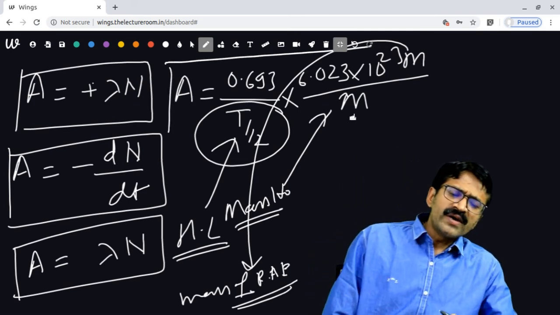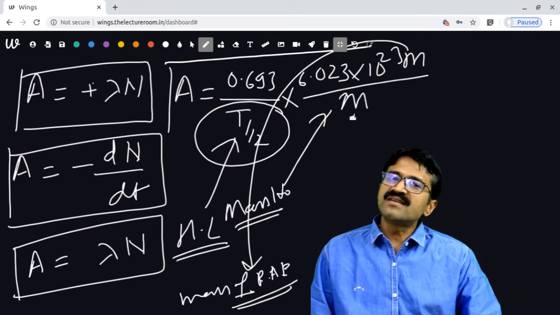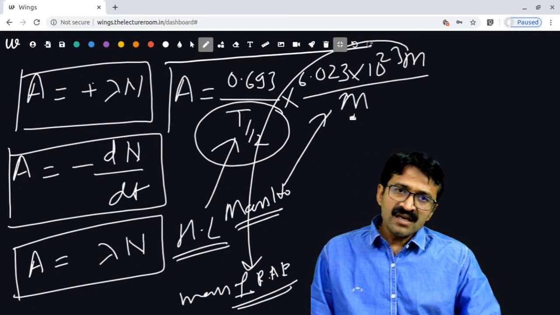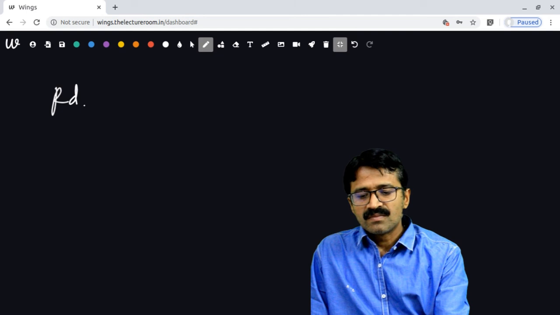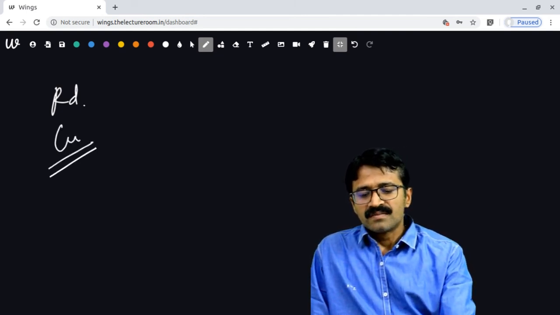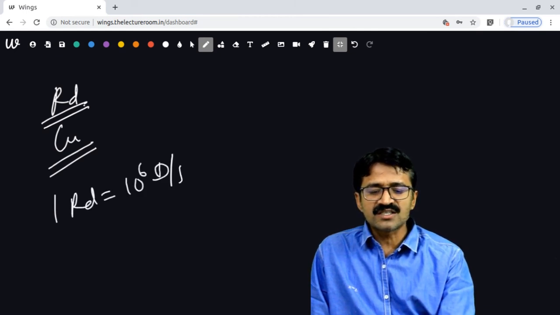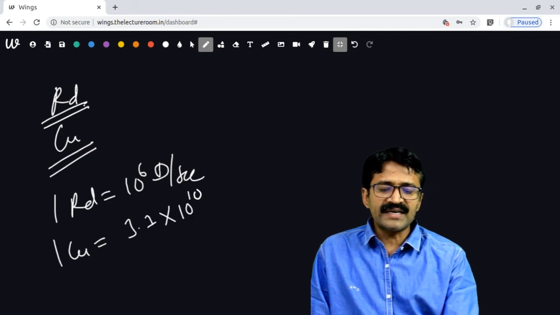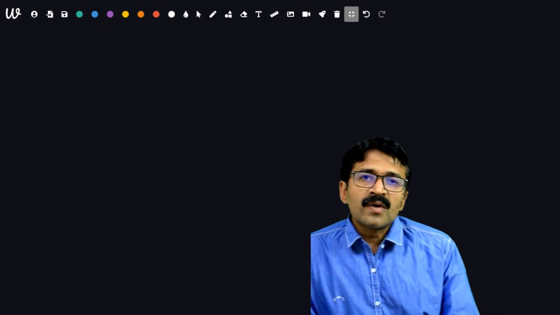Now, what about the units of radioactivity or activity? The unit of activity is disintegration per second. It can be becquerel. Same thing, either disintegration per second or becquerel. Other units are Rutherford, or you can say Curie. 1 Rutherford is equal to 10 to the power 6 disintegrations per second. 1 Curie is equal to 3.7 into 10 to the power 10 disintegrations per second. This is all about activity.